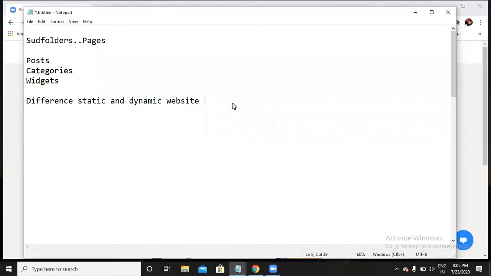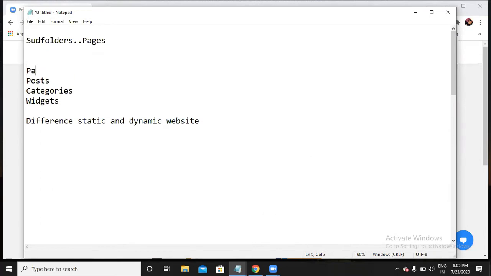So you know what is meant by pages. Pages are all about having static content in your website, like home, about us, contact us, careers, help. If you want to show some constant content that you don't want to change every time someone opens your website, then you choose pages to showcase it. So, constant content.